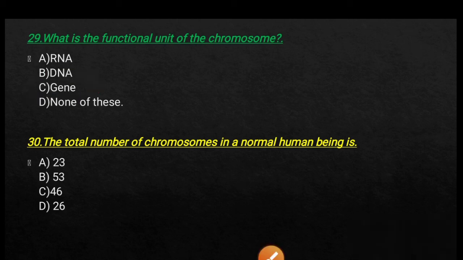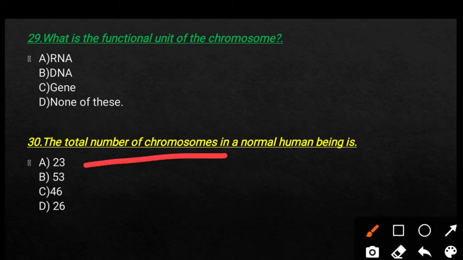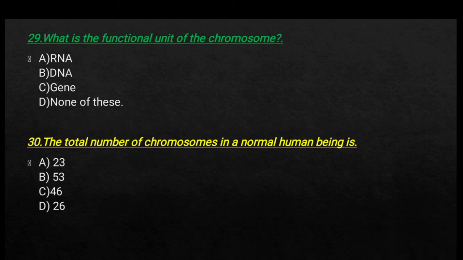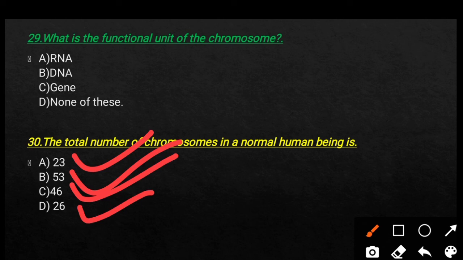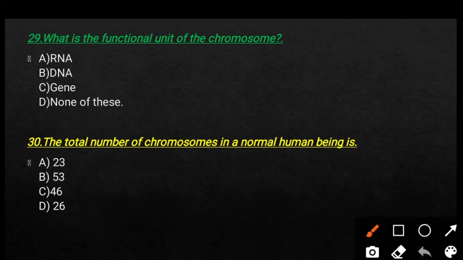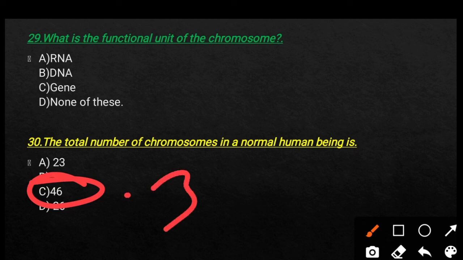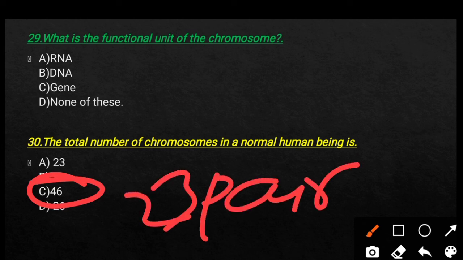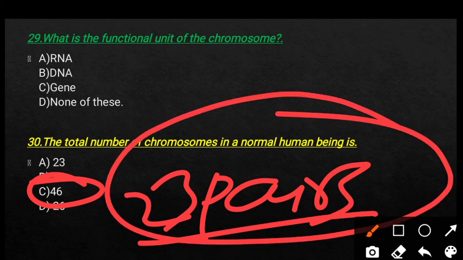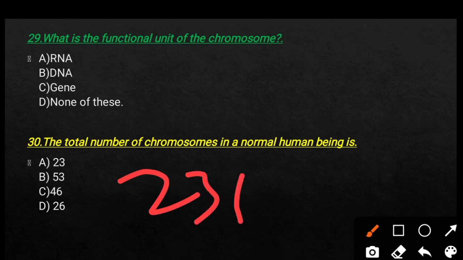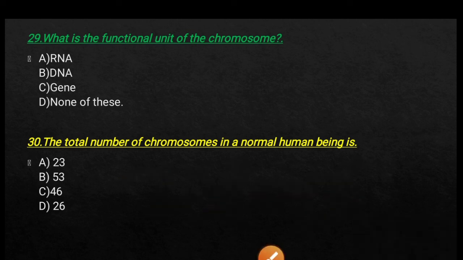So the last question of today's video is the total number of chromosomes present in a human being. Option A 23, option B 53, option C 46, and option D 26. So here the right answer is option C, 46, and in case of pairs it is 23 pairs. If the options are considered in pairs, then it is 23 pairs, and in number it is 46.